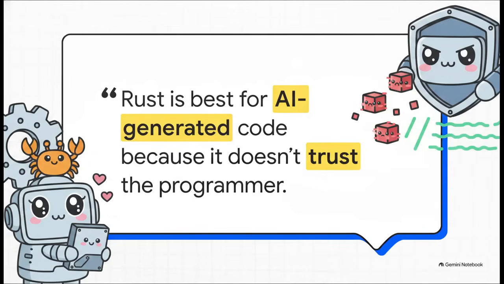There's this really fascinating philosophical insight from the material, too. It notes that Rust may actually be the best language for AI-generated code, precisely because it doesn't frustrate the programmer. As AI agents increasingly write their own code to solve problems on the fly, traditional human oversight starts to break down. We need a ruthless compiler to catch subtle, catastrophic errors before they ever have a chance to execute. Rust provides exactly that safety net.